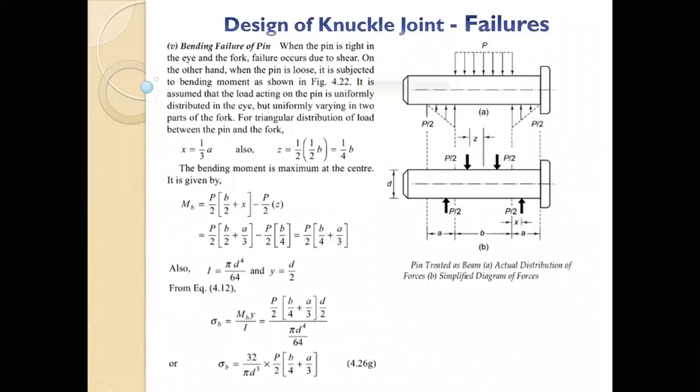Now, bending failure of the pin. We talked about it. How the bending failure will happen is basically simply that we are using the bending equation, M upon I is equal to sigma B upon Y.